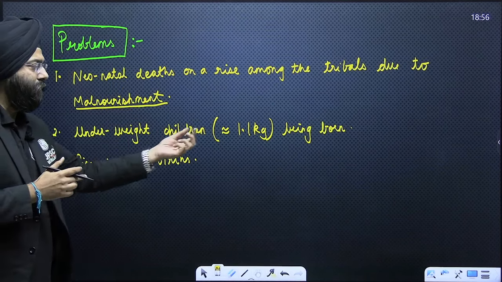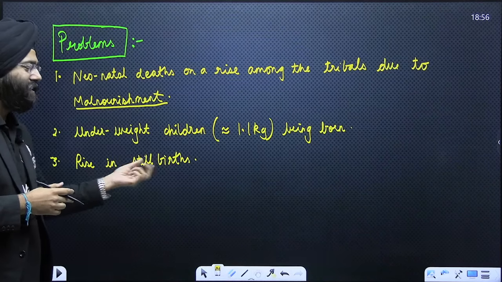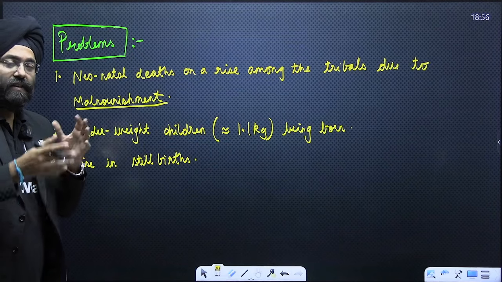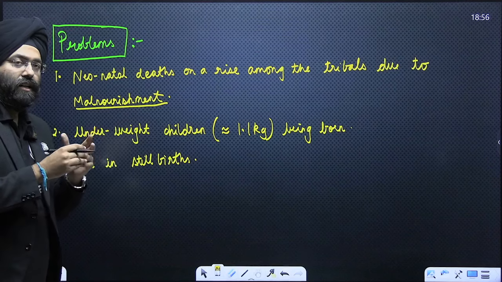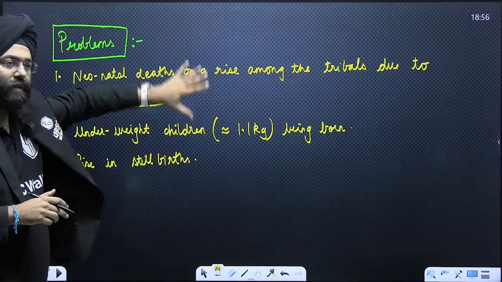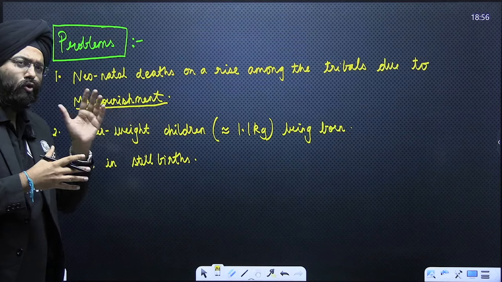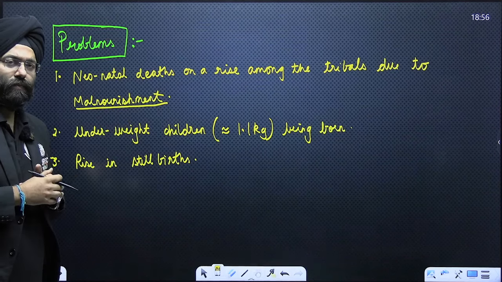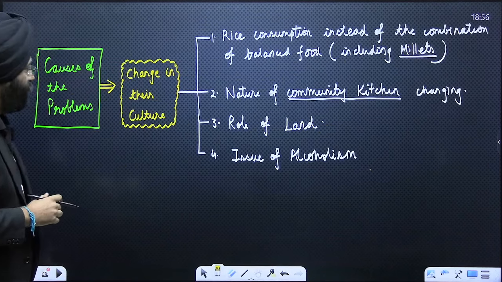Underweight children, merely 1.1 kg, are being born. We have cases of stillbirth. And we even have cases of rising maternal mortality among these tribals. These observations were made when I was reading the article, and we will see what the causes for these problems are. That was very shocking. Now let's see the dimensions that are associated here.